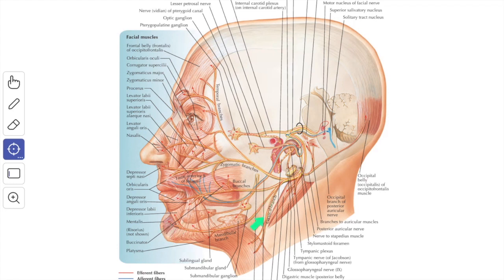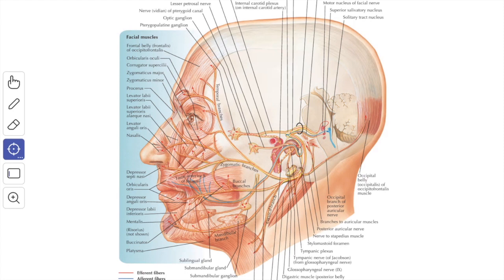The cervical branch appears in the anterior triangle of the neck. It passes through the apex of the parotid gland and supplies the platysma muscle. Next is the tracing of the constituent fibers of the facial nerve.